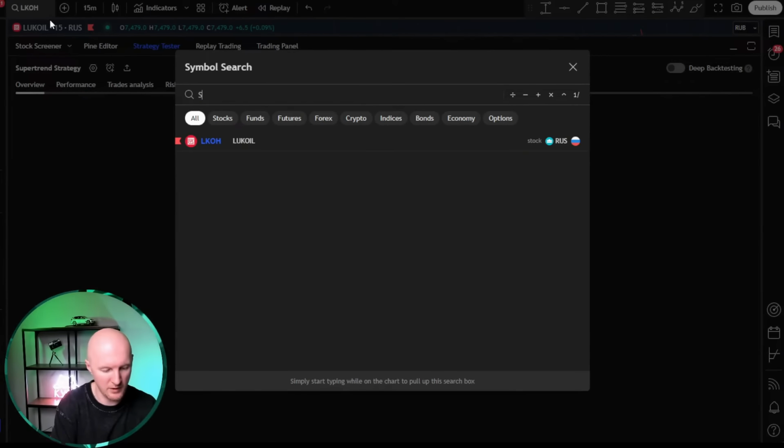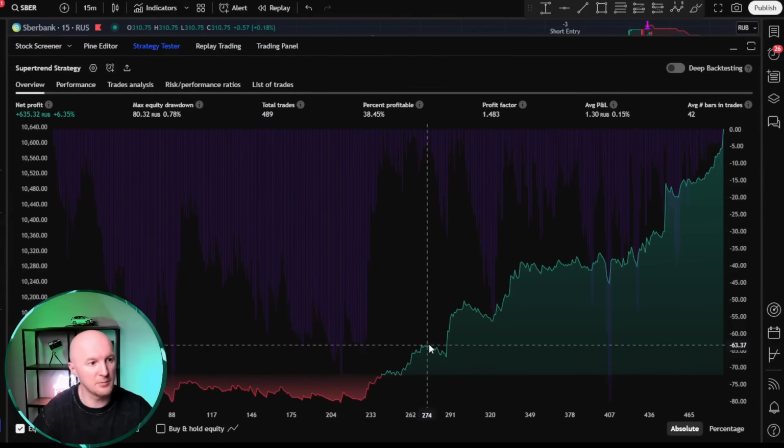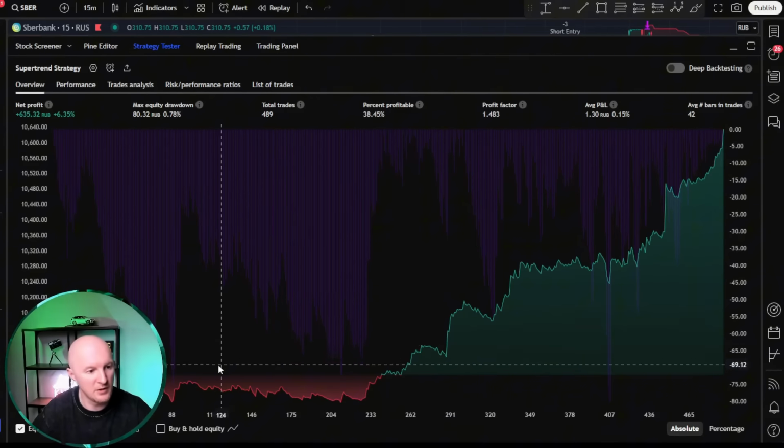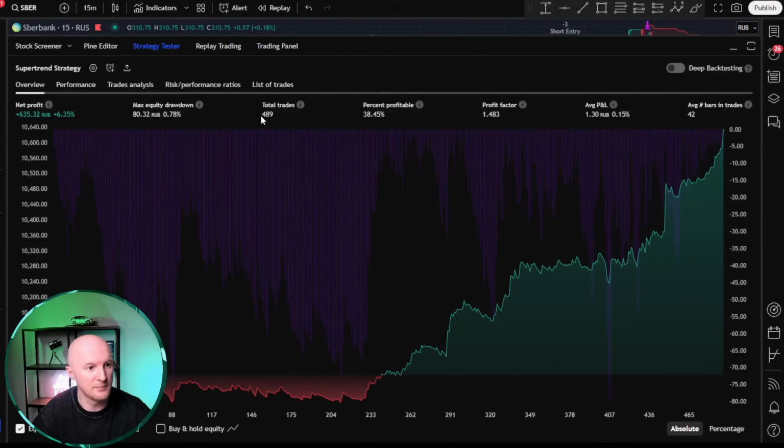Well, for example, let's just use SBER instead of Lukoil. There you go. And on SBER, we immediately got some kind of chart. So, on SBER's 15-minute chart, you can actually trade with this strategy, and it even trades profitably. Here there are 489 trades, 38% of them are profitable trades. So, roughly every fourth trade is profitable, the rest are losses.